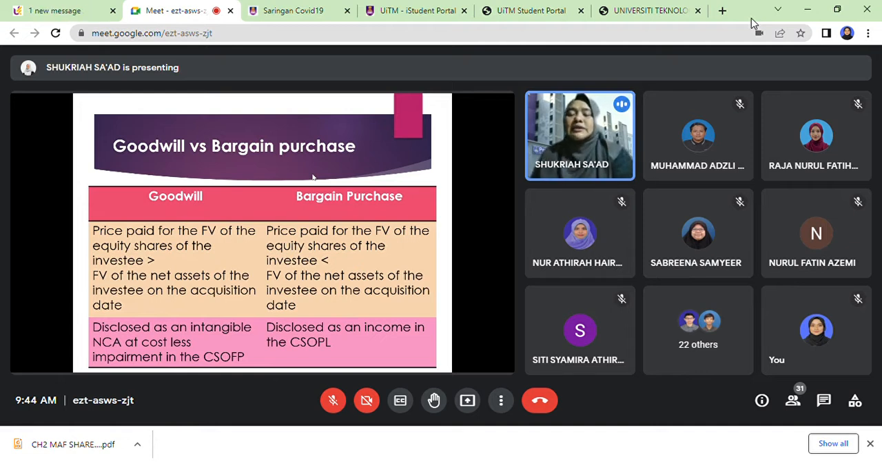In terms of the disclosure, goodwill is an intangible asset, so it should be disclosed in the statement of financial position, under the subheading non-current asset. Jangan main letak saja goodwill tu ikut suka nak letak atas, tengah, bawah. Dalam subheading non-current asset, kita ada protokol, kita ada format, kita ikut priority.